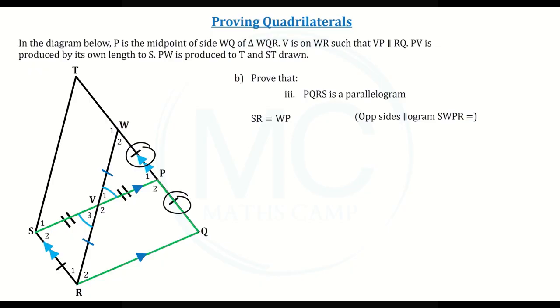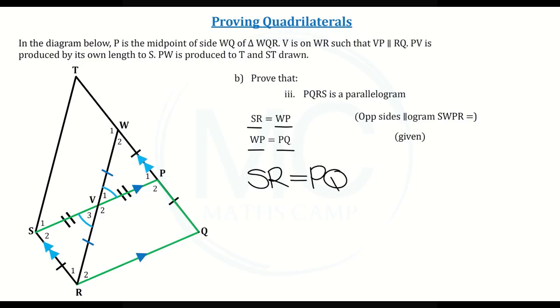So we can say that WP is equal to PQ, and we know this because this has been given to us in the diagram. Now we can see that SR is equal to WP, and WP is also equal to PQ, which means that SR must also be equal to PQ.